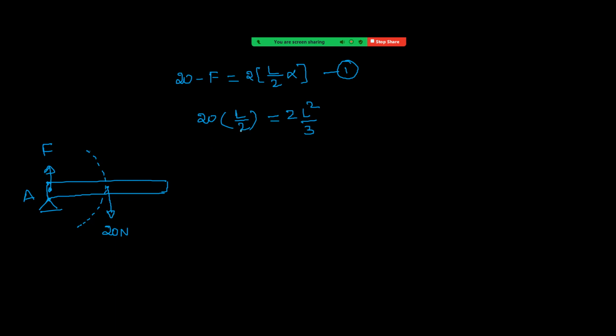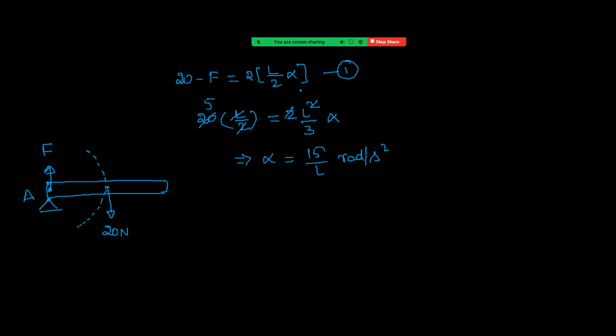So 20 into L by 2 equals M L square by 3 into alpha. Now simplify. One L gets cancelled. Here 2 goes 10 times and this 2 gives 5. So what is left is alpha equal to 15 by L radian per second square.